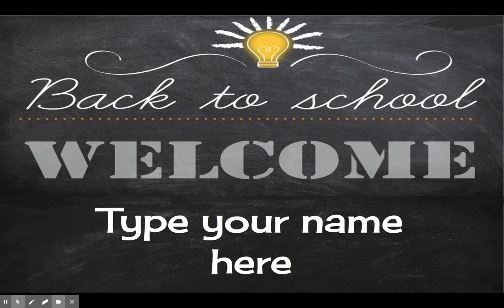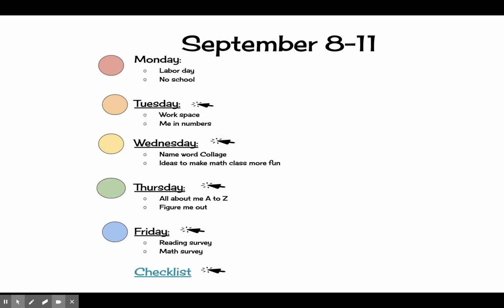What you get to do first is personalize this. You can see that you can put your name here. You're just going to click in that box and type your own name in there. And this first week is just some get-to-know-you type things that we'll get to do. It's the same types of things we might do if we were actually in person in the classroom. The next slide I'm going to show you is our slides for the week. You can see that it has the date at the top.